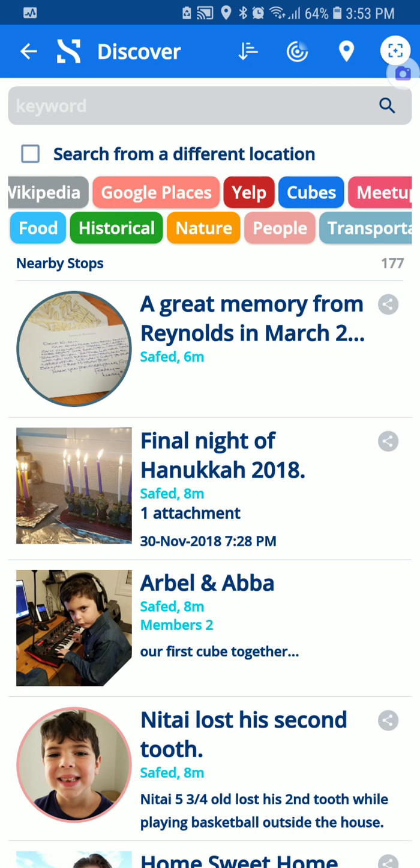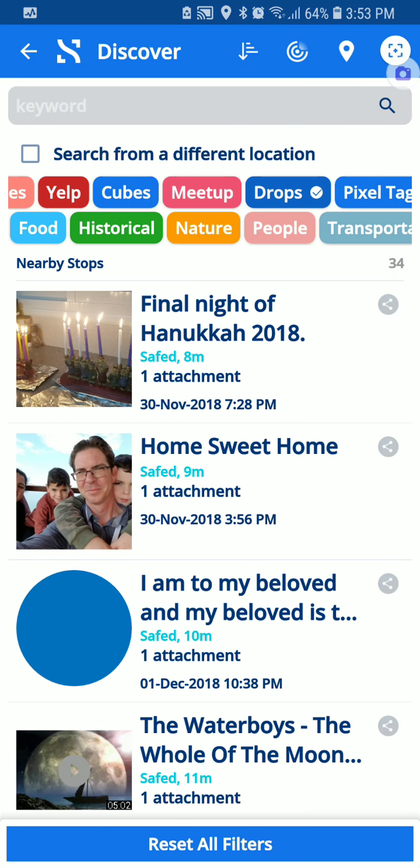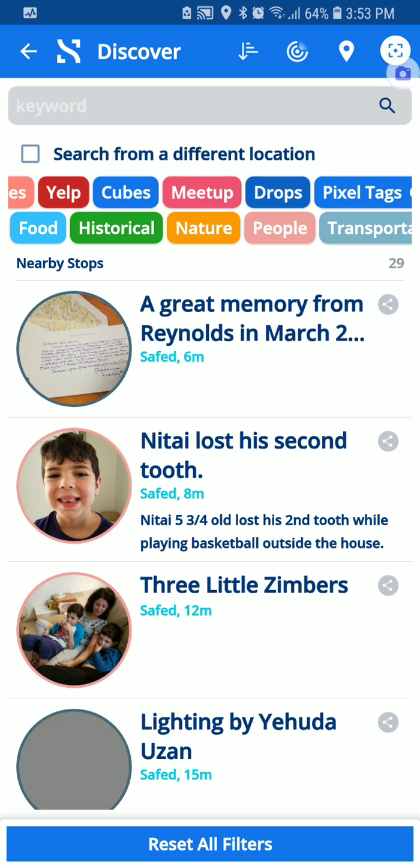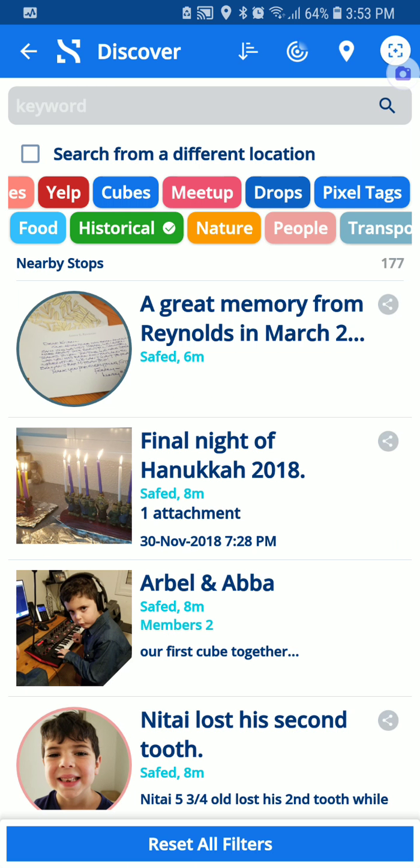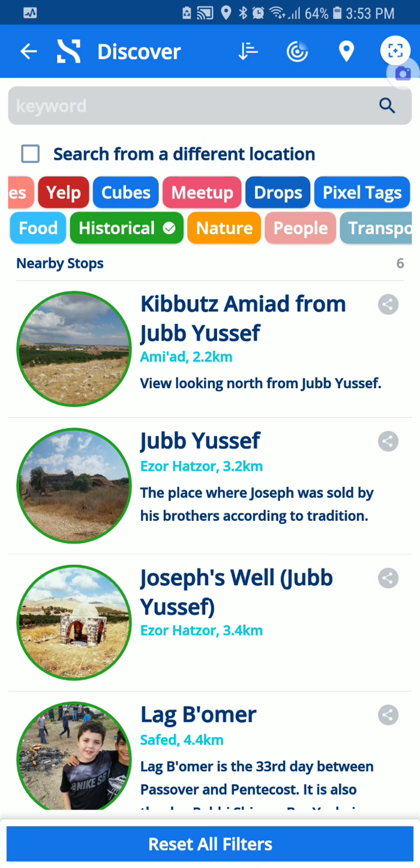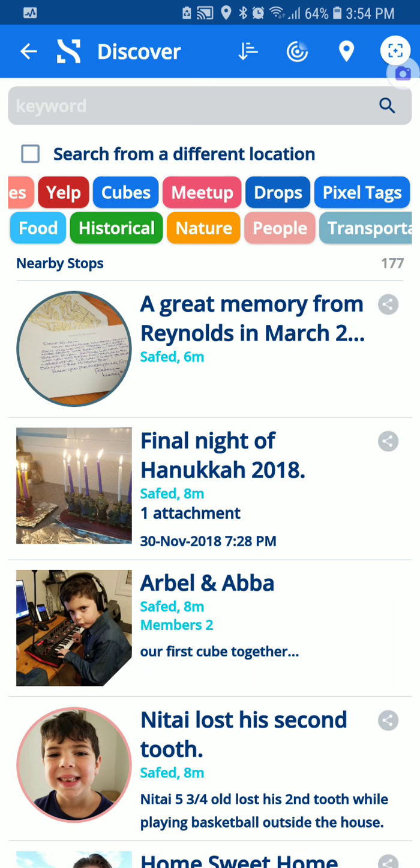You can move these filters, slide them to the left or right, see just your drops, see your pixel tags, and see things that you've tagged and given categories for. That's what that second level of filter system is.